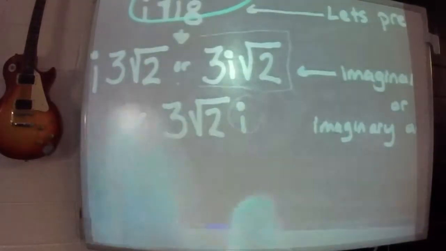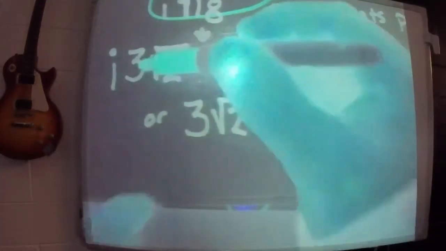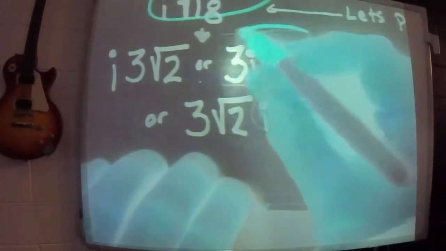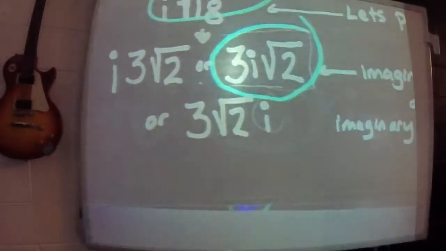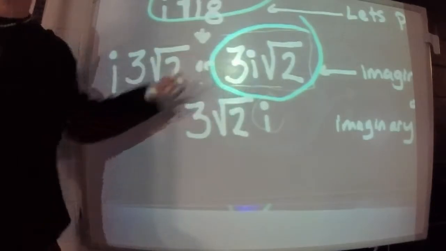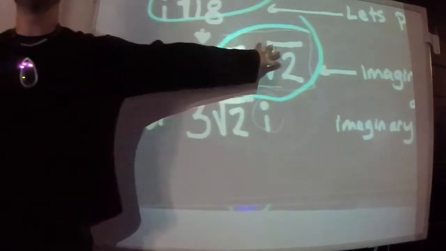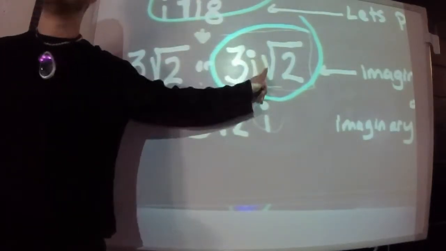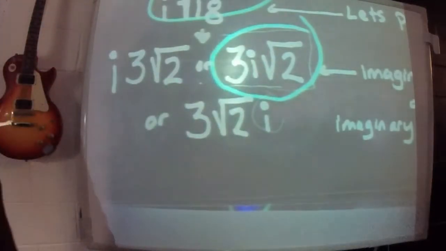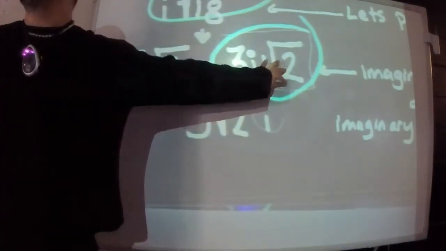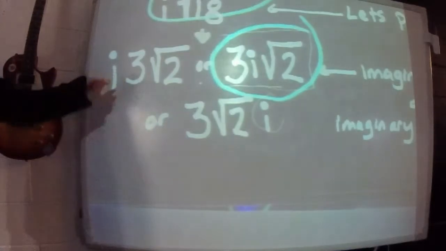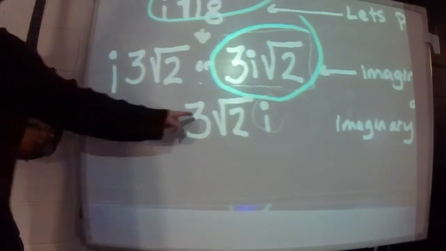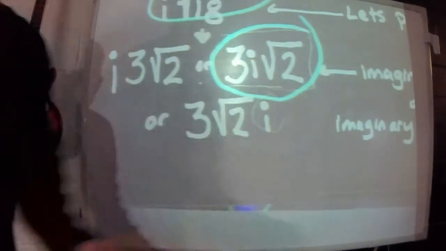And so what you're going to have is i 3 square root of 2. Most likely they'll write it like this though. So circle that one. They're going to say 3i square root of 2. Not saying that these are all wrong. This is what you're going to see. They'll stick the i, always trying to keep it left of the square root, at least most of the time. But be ready. It could be i times 3 square root of 2, or it could be 3 square root of 2 with an i to the right.